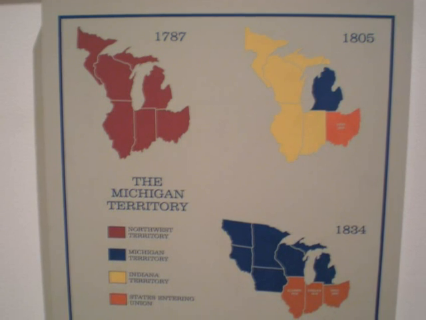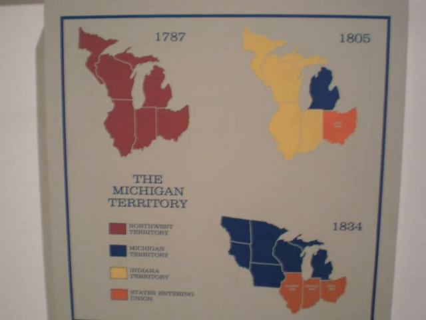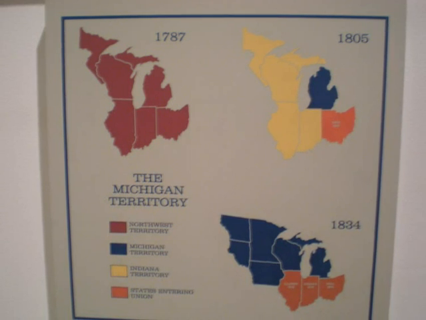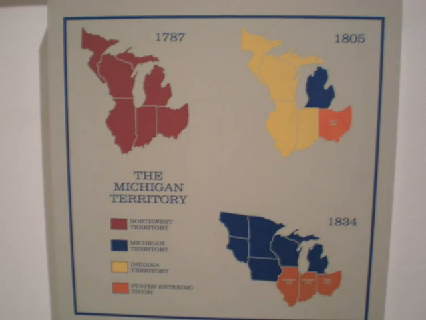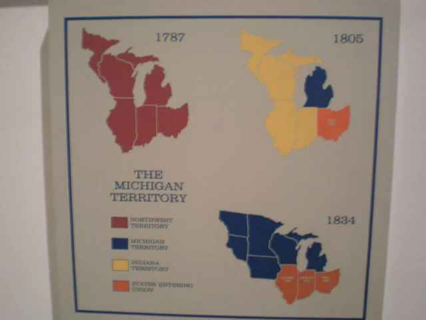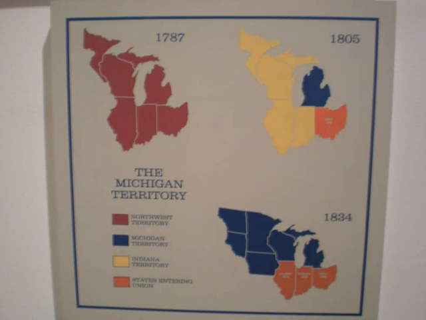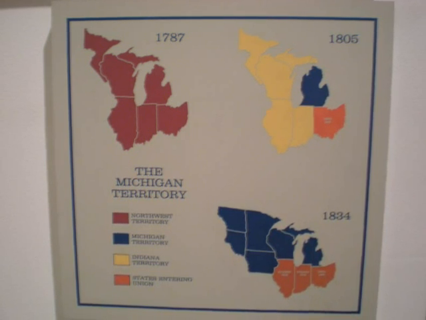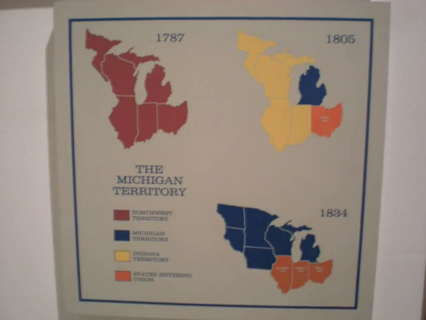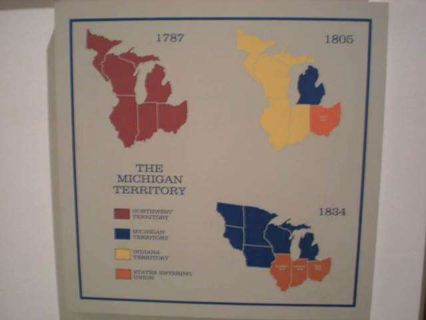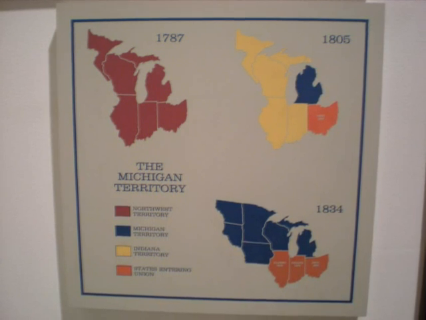In 1834, the remainder of the Northwest Territory that had not been separated into states was added to the Michigan Territory, along with the land that the United States gained from the Louisiana Purchase. At this point in time, the Michigan Territory was over 1,000 miles wide, ranging from the Detroit River to the Missouri River. In the bottom right picture, the Michigan Territory is represented in blue. The area in orange represents the states of Illinois, Indiana, and Ohio.